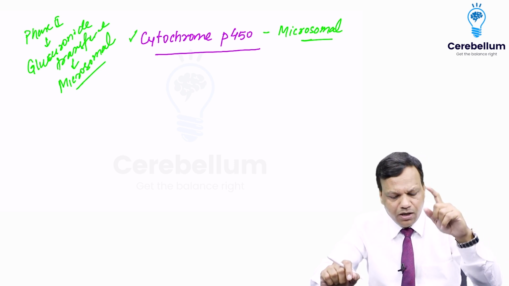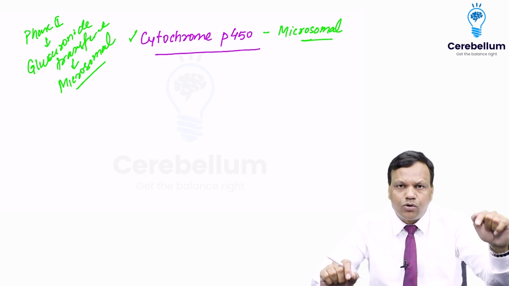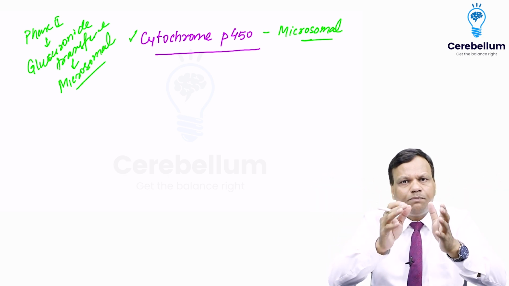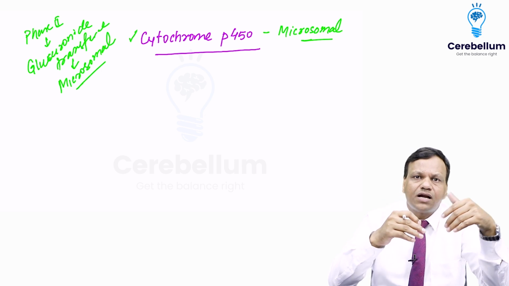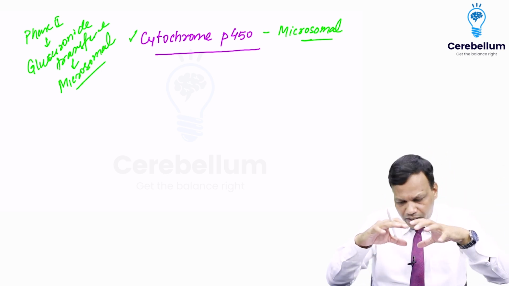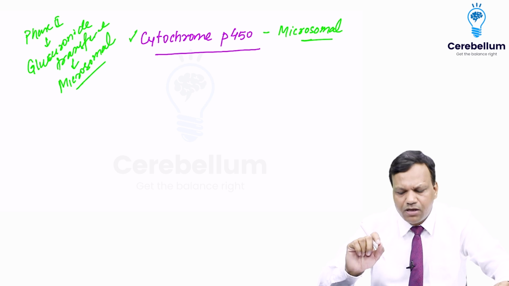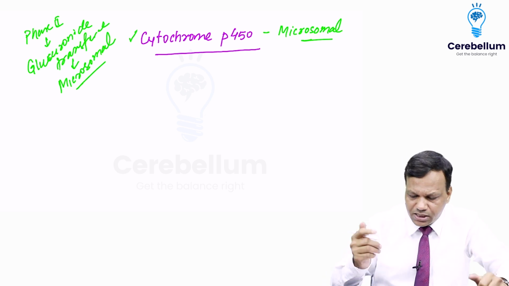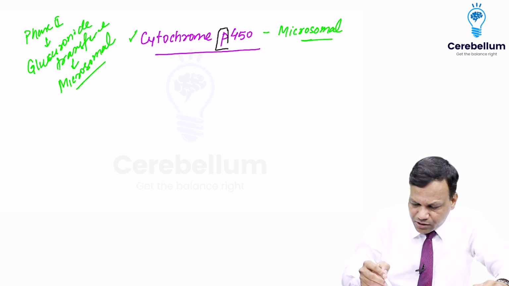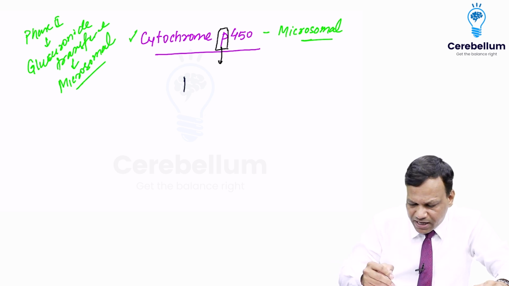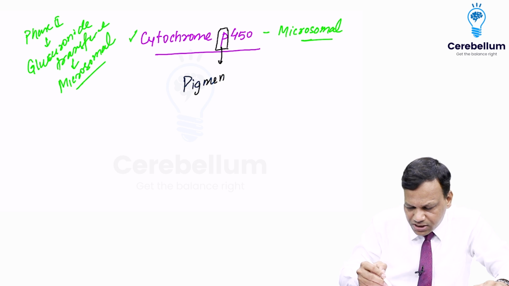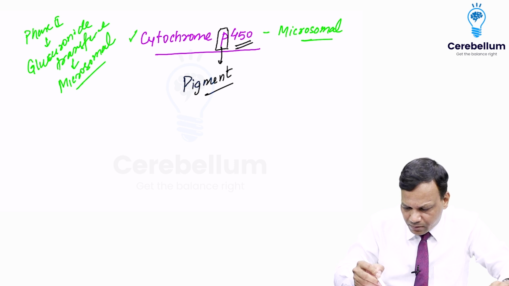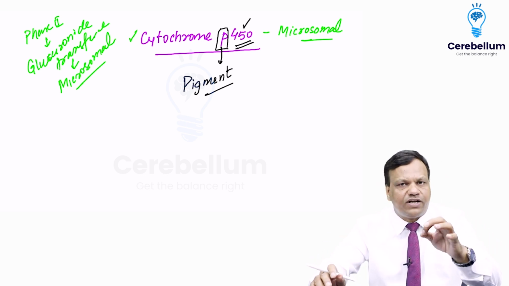But be very careful, cytochrome P450 and glucuronide transferase are different enzymes. Both are microsomal. Okay? So CYP are one of the microsomal enzymes, glucuronide transferase is another microsomal enzyme. Okay, so here we will be concentrating on CYP or cytochrome P450 enzymes. First of all, coming to nomenclature, what do you mean by P in the cytochrome P450? So P stands for pigment. So these are the enzymes which contain a pigment which has maximum light absorption at a wavelength of 450 nanometer.